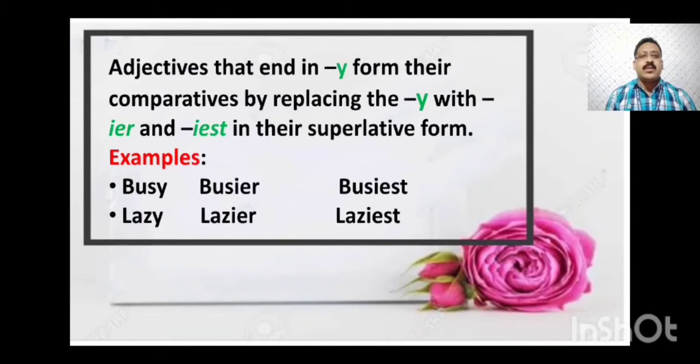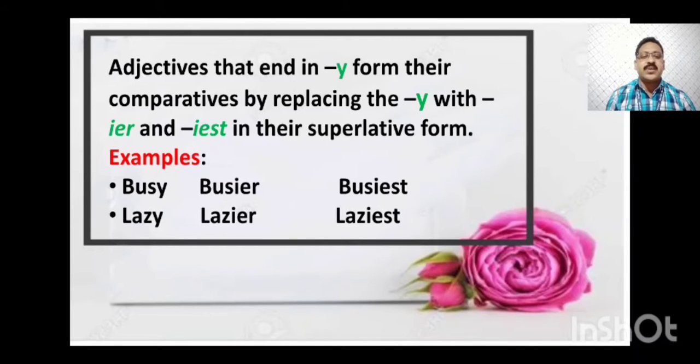Now children, adjectives that end in y form their comparative by replacing the y with ier, and the superlative with iest. It means if the adjective ends with y, when we write that word in comparative form we just take away the y and write ier in its place, and when we write that word in superlative form we write iest.